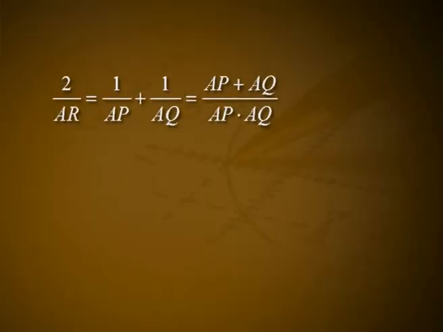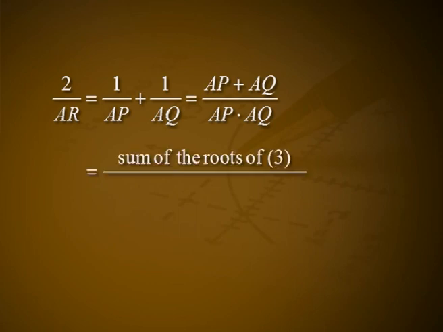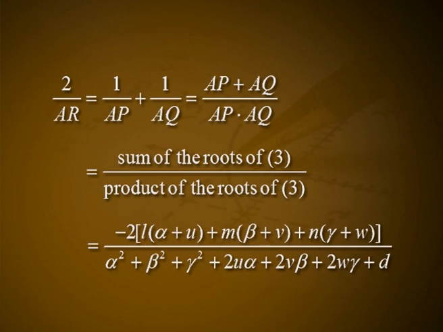Also, 2 by AR is equal to 1 by AP plus 1 by AQ, which is equal to (AP plus AQ) by (AP into AQ), which is the sum of the roots of 3 by the product of the roots of 3, which is equal to minus 2[L(alpha plus u) plus m(beta plus v) plus n(gamma plus w)] by (alpha square plus beta square plus gamma square plus 2u alpha plus 2v beta plus 2w gamma plus d).